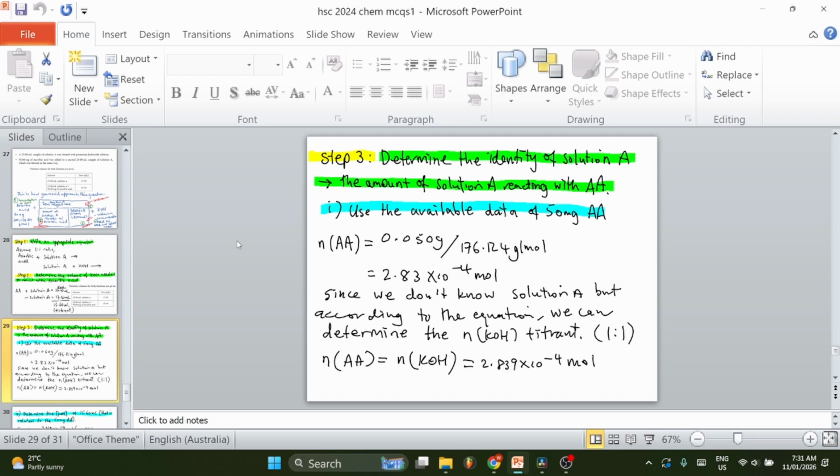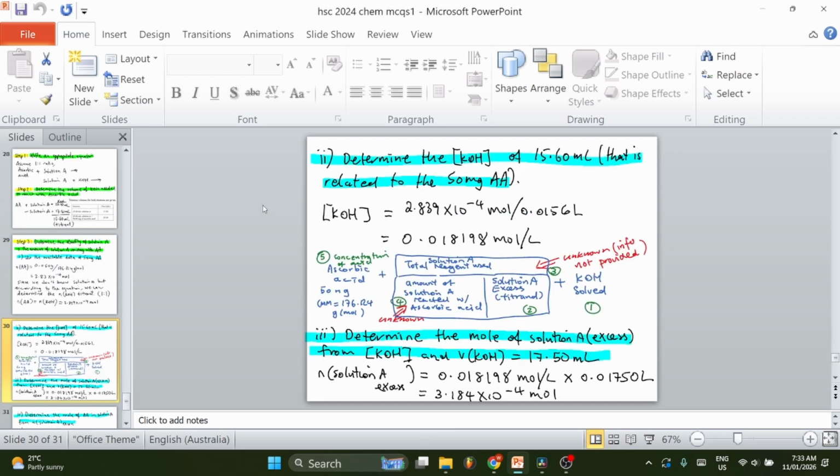Step 3. Determine the identity of solution A, the amount of solution A reacting with ascorbic acid. So we're going to use the available data of 50 milligram ascorbic acid. The mole is 2.83 times 10 to the negative 4. The mole of potassium hydroxide is the same as ascorbic acid. Determine the concentration of potassium hydroxide of 15.60 ml that is related to the 50 milligram ascorbic acid.